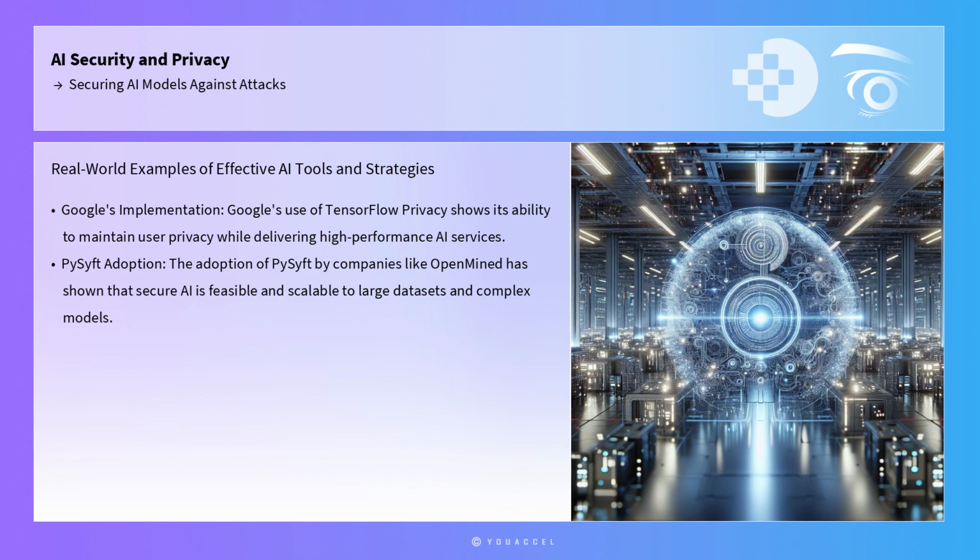Real-world examples illustrate the effectiveness of these tools and strategies. For instance, Google's use of TensorFlow Privacy in its production environment has demonstrated its ability to maintain user privacy while delivering high-performance AI services. Similarly, the adoption of PySift by companies like OpenMind has shown that secure AI is not only feasible, but also scalable to large datasets and complex models.